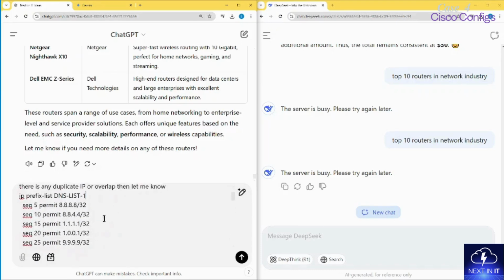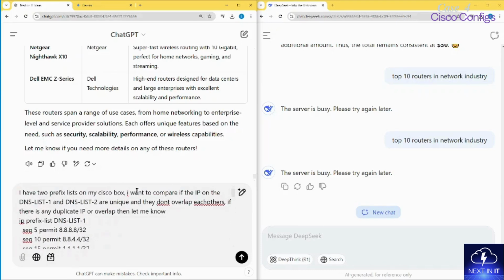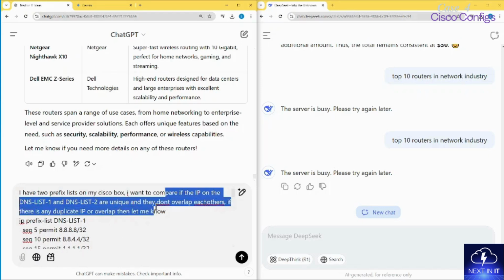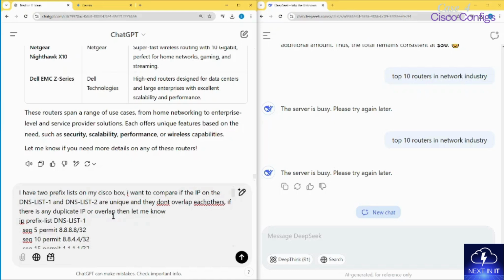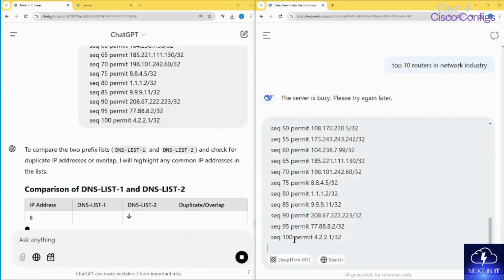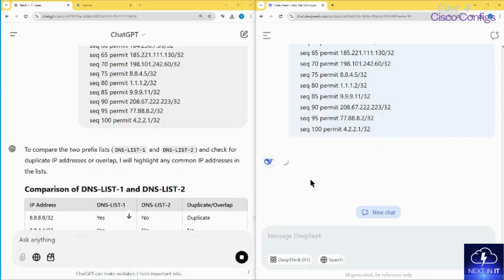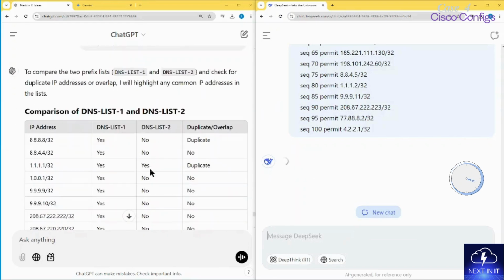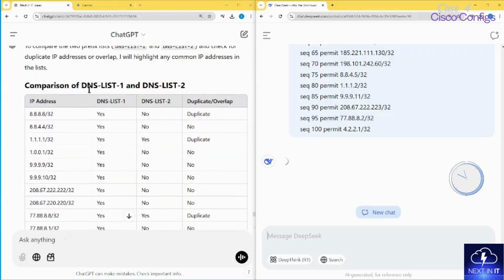But what I'm asking ChatGPT to do is to compare whether the IPs on DNS list 1 and DNS list 2 are unique and don't overlap each other. If there is any duplicate IP address or overlap, then let me know. So let's compose this over here, and in the meanwhile I will also give the same prompt to DeepSeek. Let's see if DeepSeek is still thinking. It's in deep thinking. By the time it's compiling the result, let's look into what ChatGPT has given us.